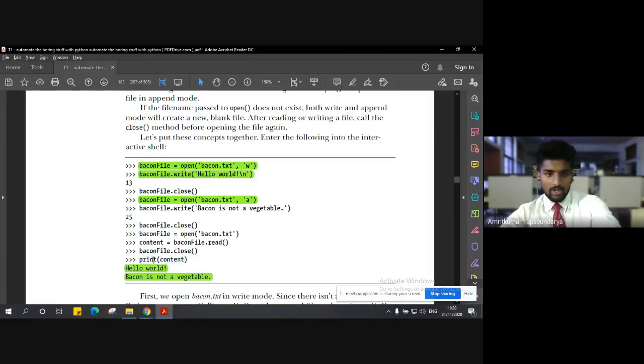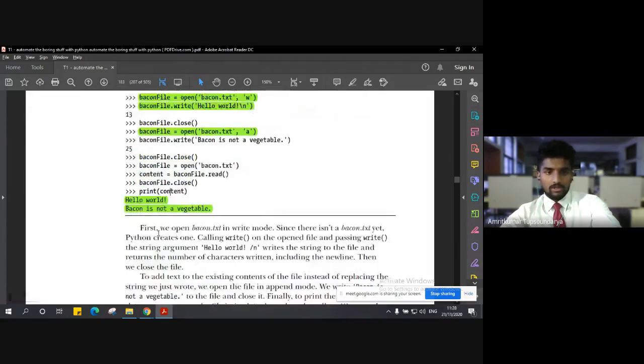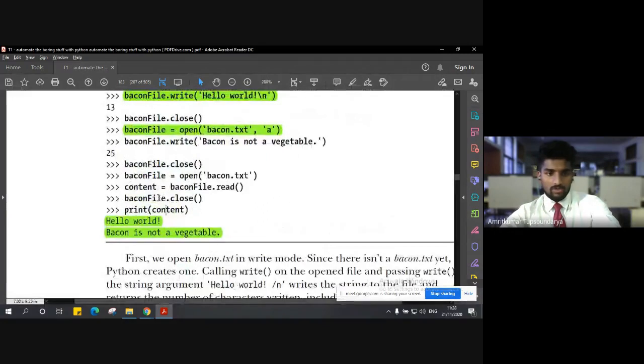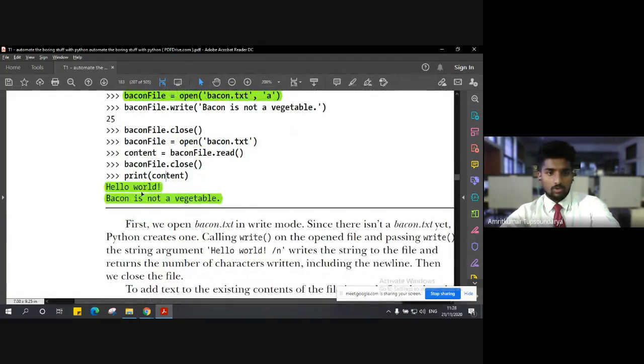So when we print the content, as you can see, it completely prints the data. We just have two statements, so it will give you only two statements. The first one, when we created the file, we wrote the statement hello world, and then we amended another statement, that is bacon is not a vegetable, right?